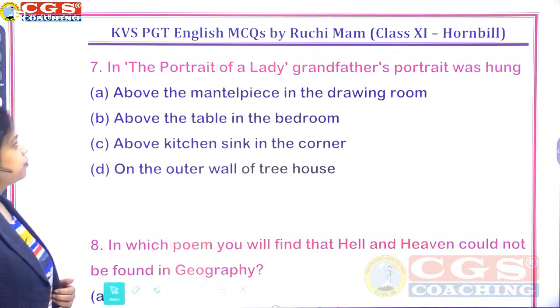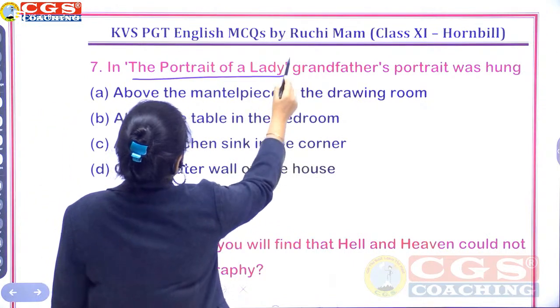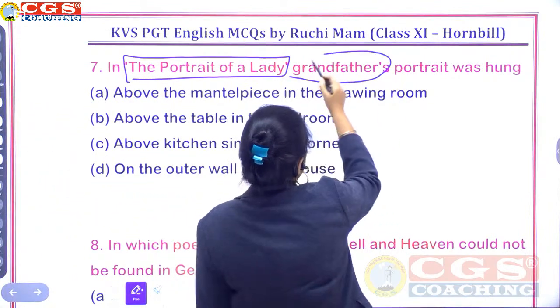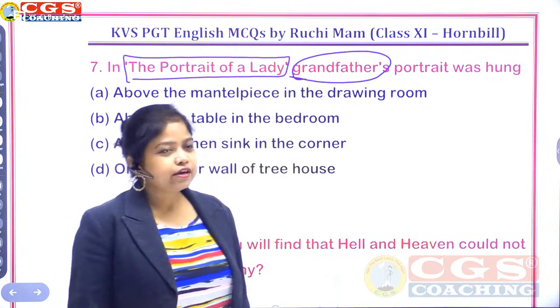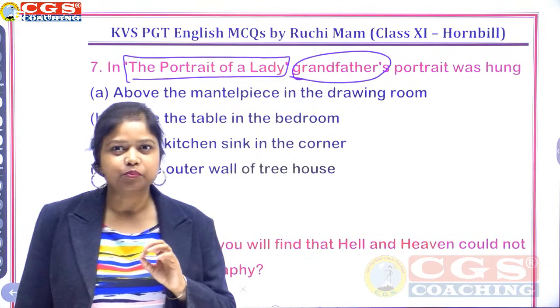Question number 7. In the portrait of a lady, so this is your chapter, and your character, grandfather. Grandfather's portrait was hung. What is the location where that portrait was hung?